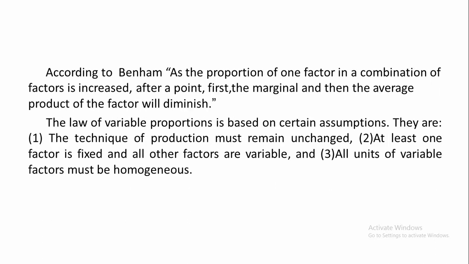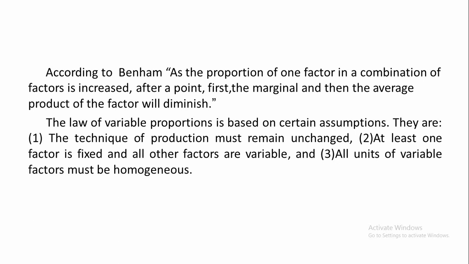Right? According to Benham, an economist, as the proportion of one factor in a combination of factors is increased, after a point, first the marginal and then the average product of the factor will diminish.